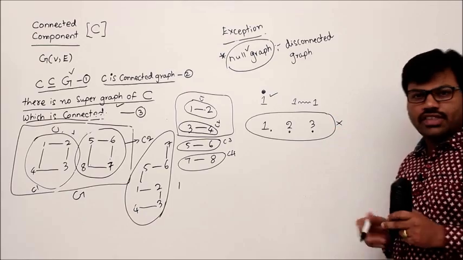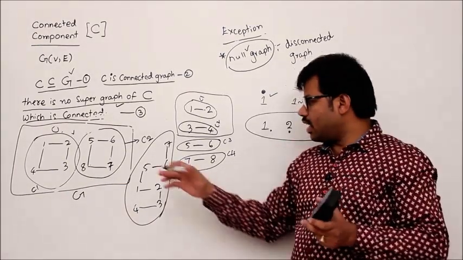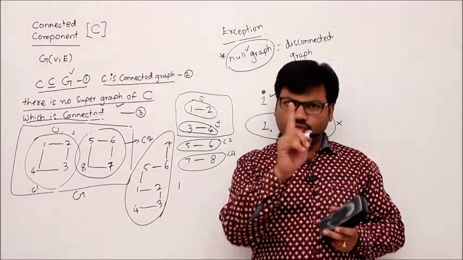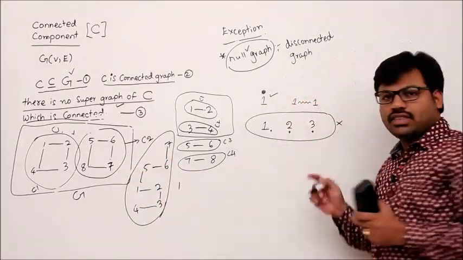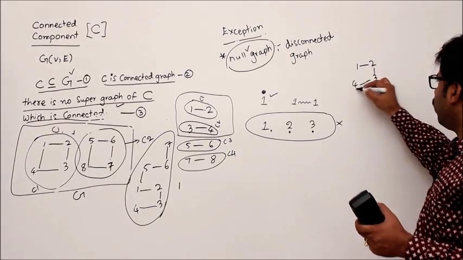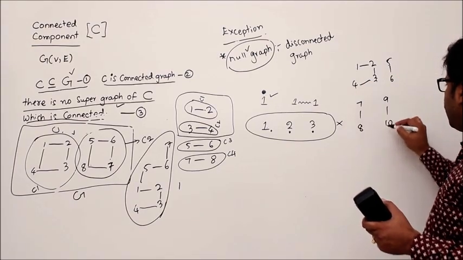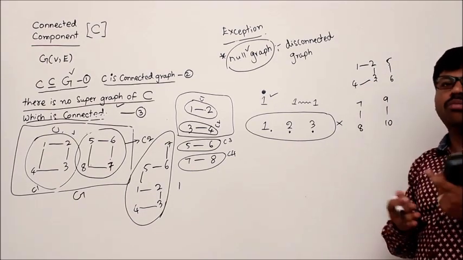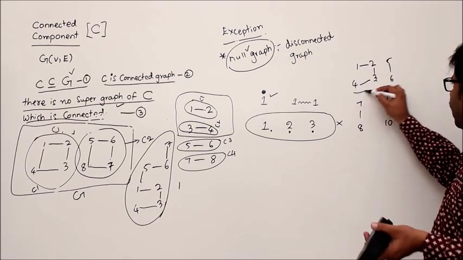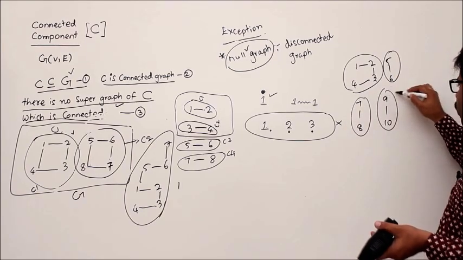Now, observation. Whenever you have a graph which is connected, then the number of connected components is definitely 1. If your graph is disconnected like this, example 1 to 3, 4, 5 to 6, 7 to 8, 9 to 10, then the number of connected components will be more than 1. So here the number of connected components is 1, 2, 3, 4, right? 4.